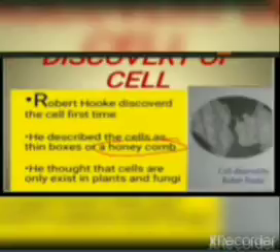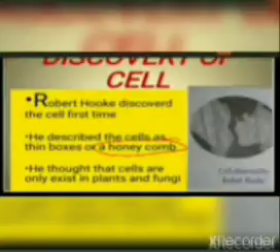Do you know what a honeycomb is? A beehive full of honey. That is honeycomb. So he saw what? Little chambers inside that. And he thought that cells only exist in plants and fungi, as he observed a plant cell.